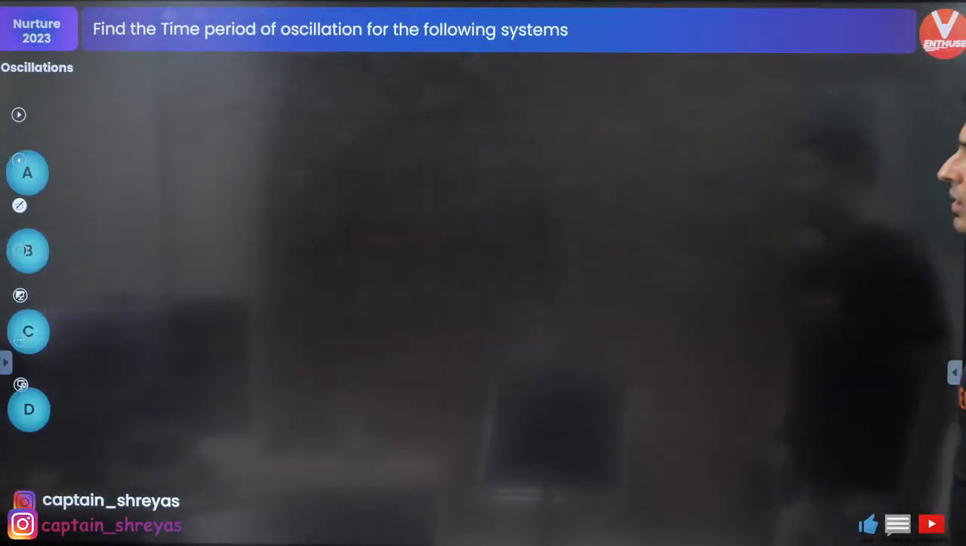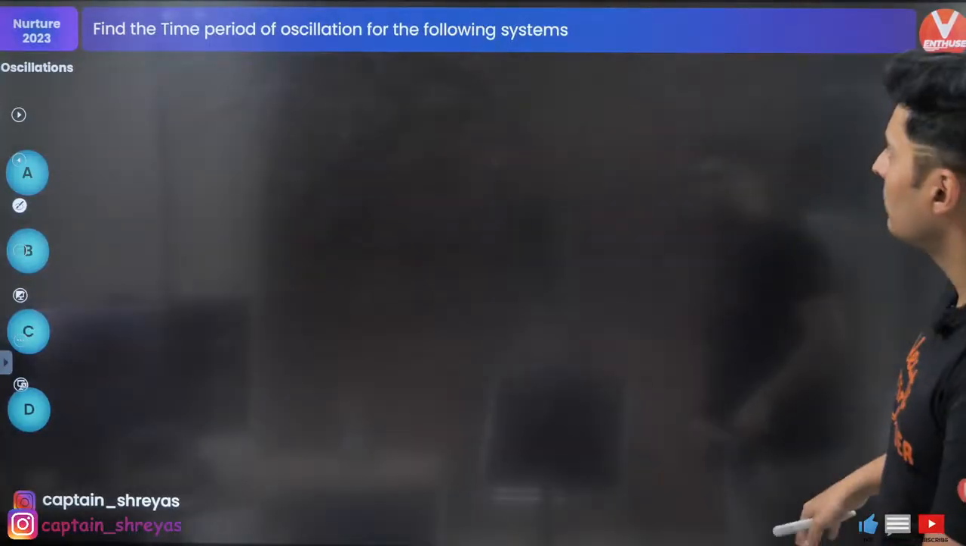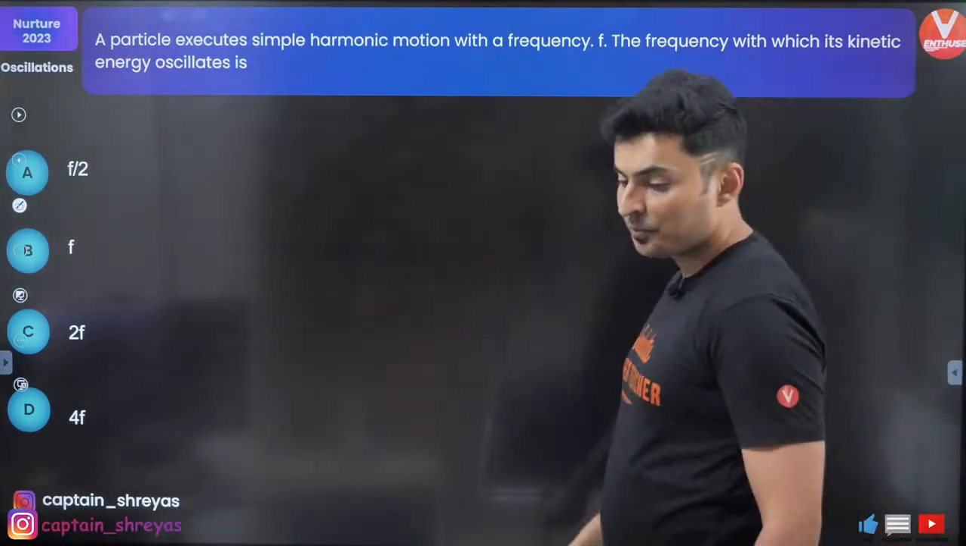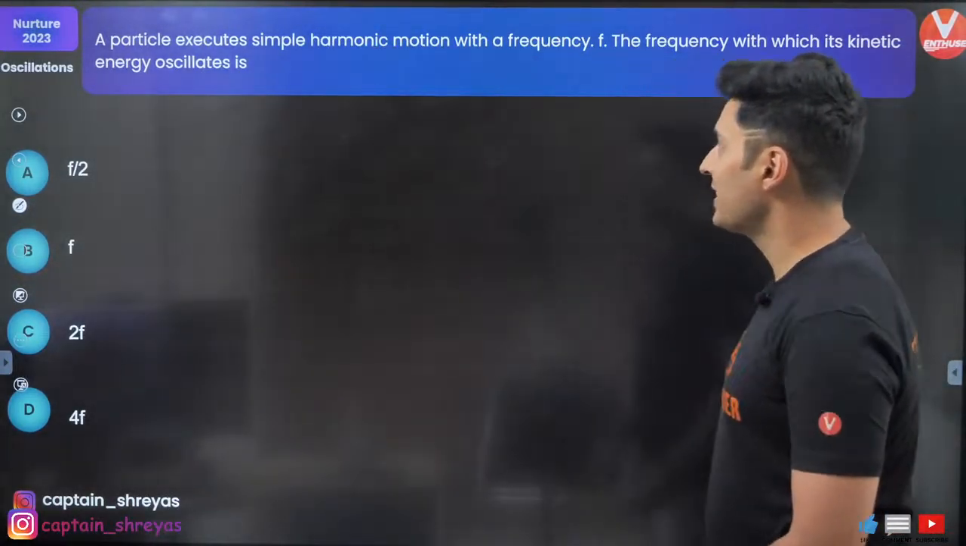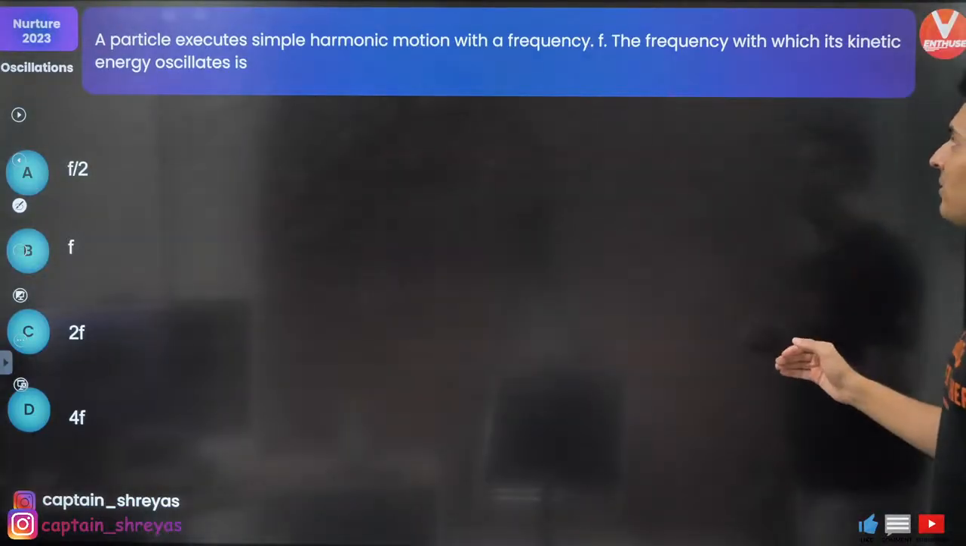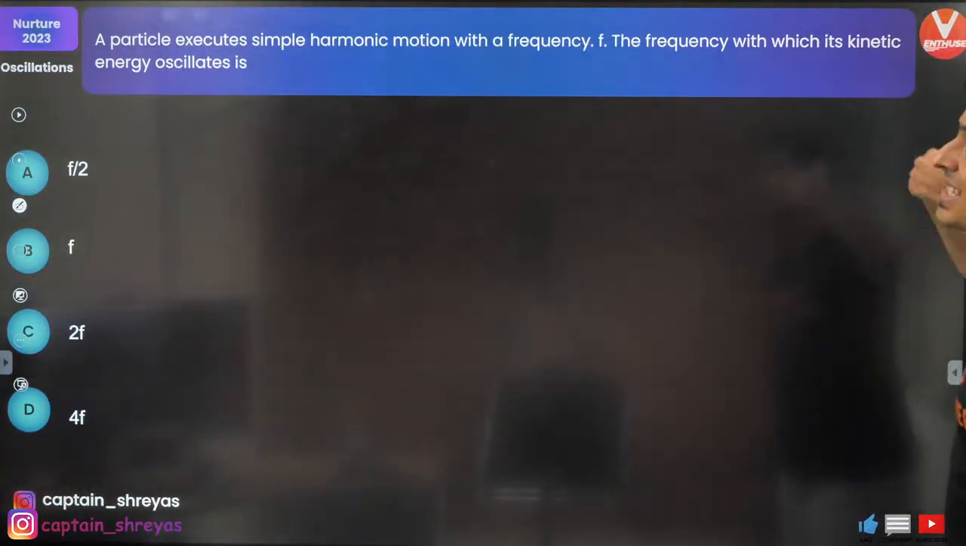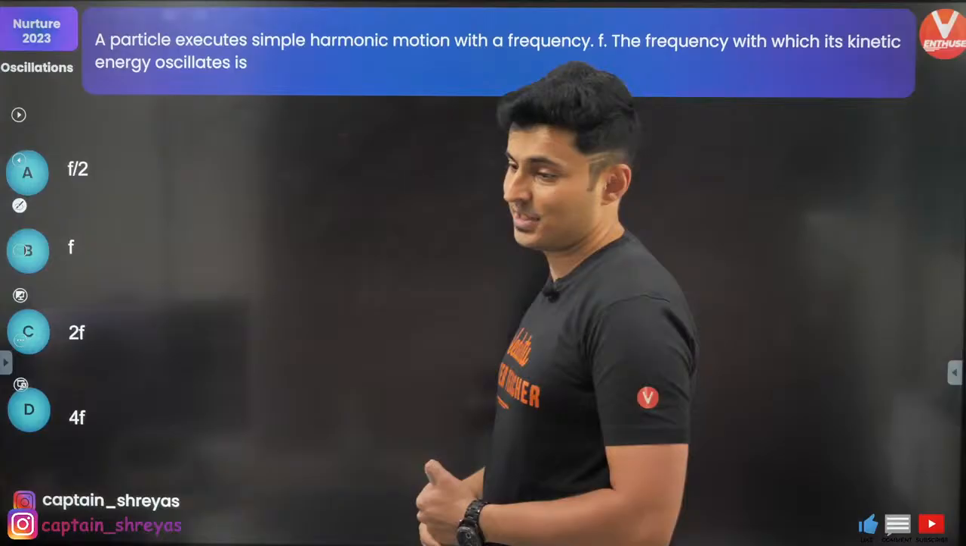All right, let's start solving some questions. Yeah, we have to find this. A particle executes SHM with a frequency f. The frequency with which its kinetic energy oscillates is how much?